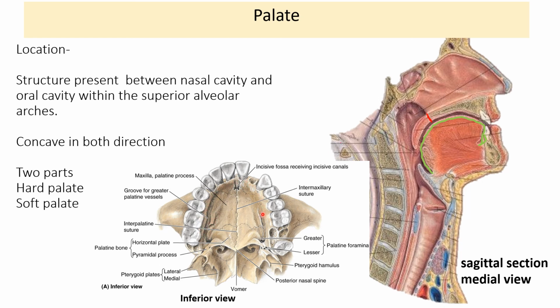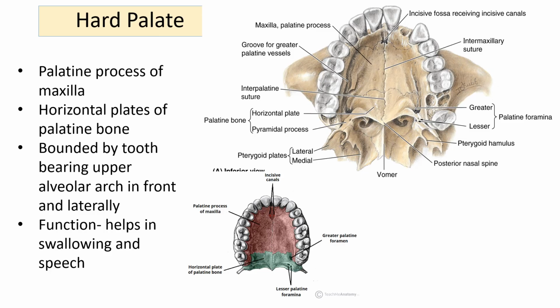And the sides of the palate are in continuity with the superior alveolar arch, which is the part of the maxilla. So on the sides, they are continuous with the alveolar arches. See, it is highlighted. This is hard palate, this is soft palate.